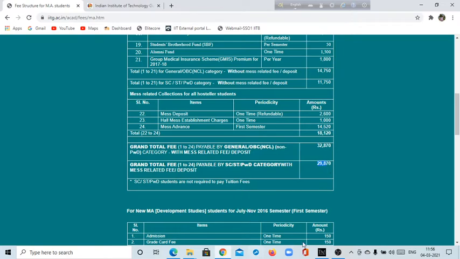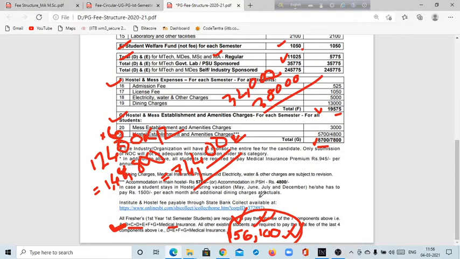29,870 rupees. But in IIT Hyderabad, it will be high fees, but don't worry about that, because this amount you will get in each semester, and yearly you will get 1,48,800 rupees. So you are getting this money, so don't worry about that. You can pay all the basic fees with the help of this. You should not take any money from your home. All the fees you can pay from this fellowship.